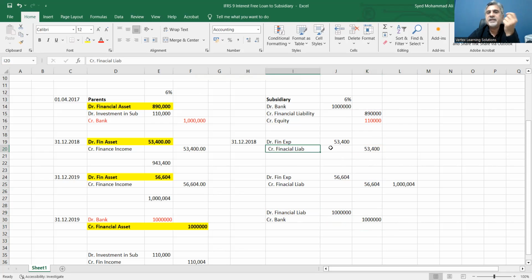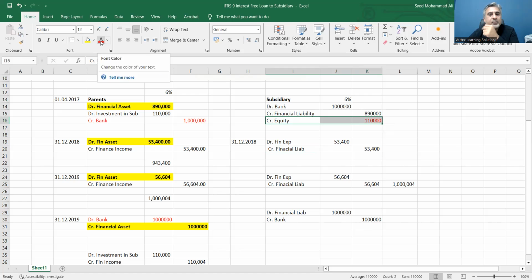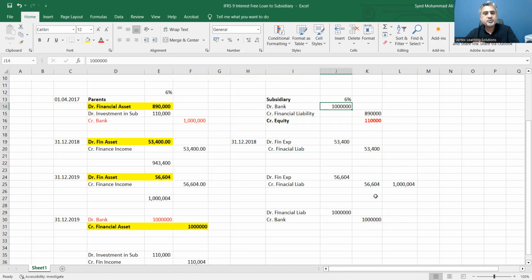What would remain in the subsidiary's books would be this equity amount, 110,000 on their credit side. They would have this difference of 110,000 because they received cash of 1 million, but they paid out in terms of present value 190, so that would be the difference.